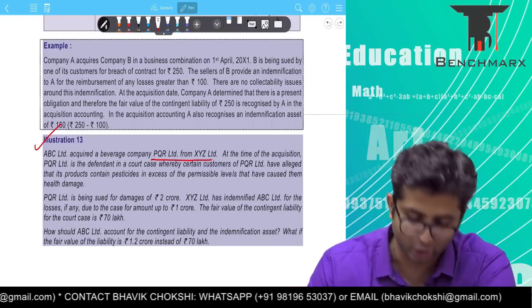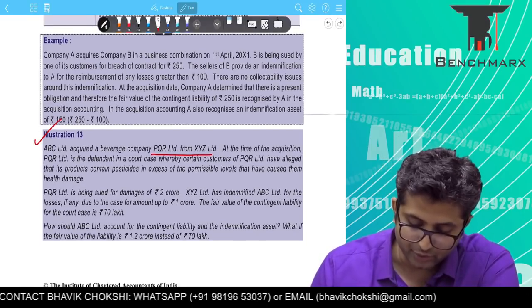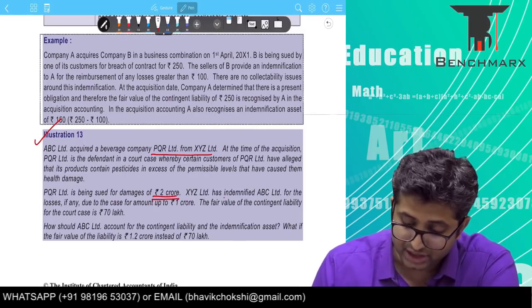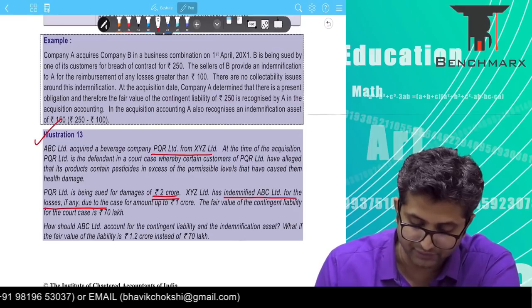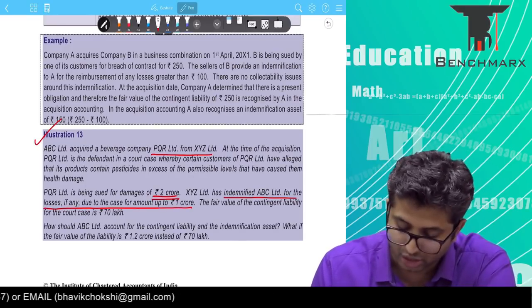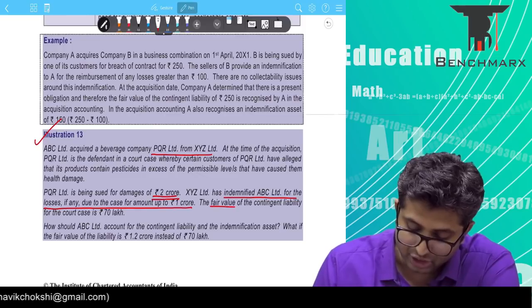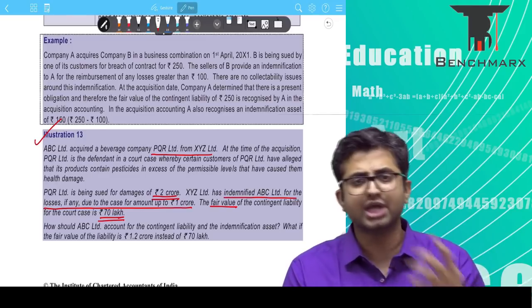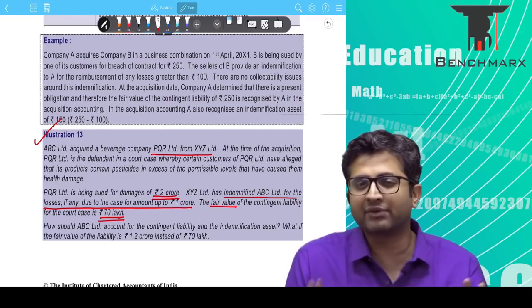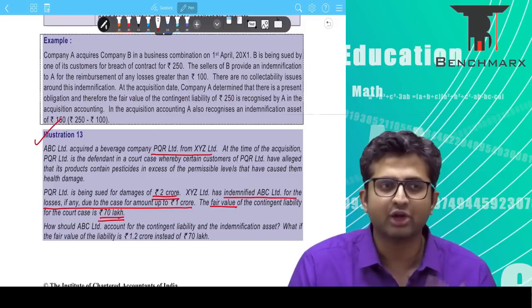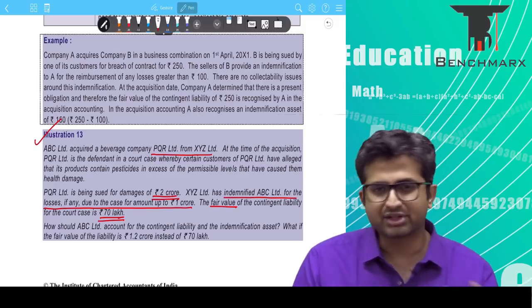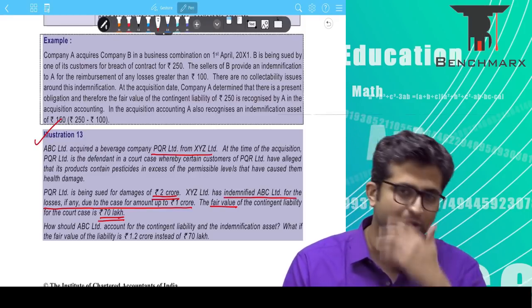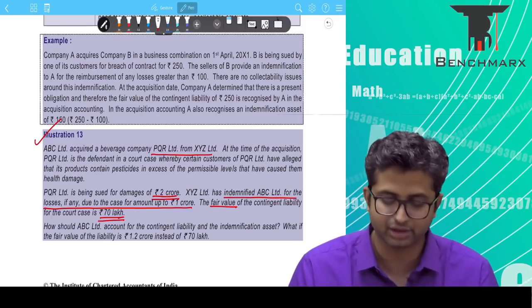So basically there's an ongoing lawsuit. PQR is being sued for damages for 2 crores. So this is the maximum amount of the liability. XYZ has indemnified ABC for the losses, if any, due to the case for an amount up to 1 crore. The fair value of the contingent liability is 70 lakhs. Remember, your maximum value might be 2 crores, but let us say you think that there is a 35% probability that you will have to pay. So probably you are saying there's a 65% probability you will not have to pay, 35% probability you will have to pay, and hence probably you are recording 70 lakhs roughly stated.